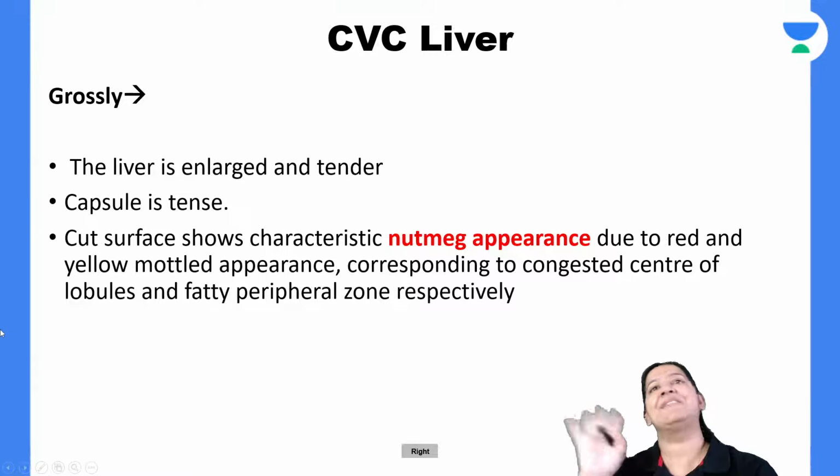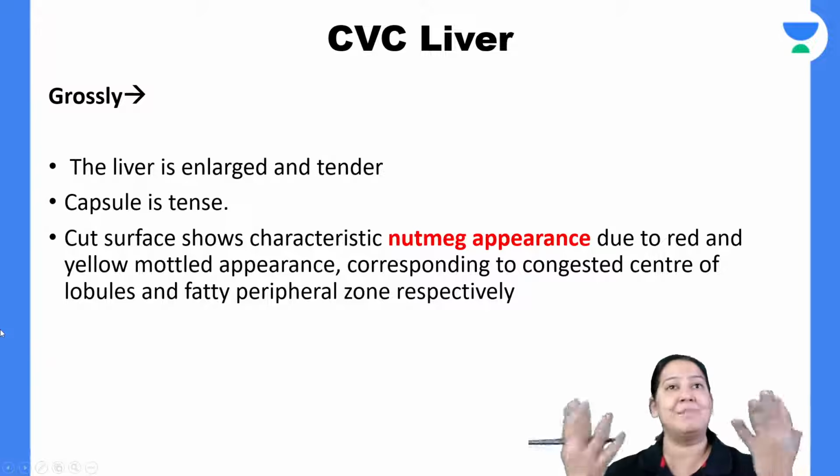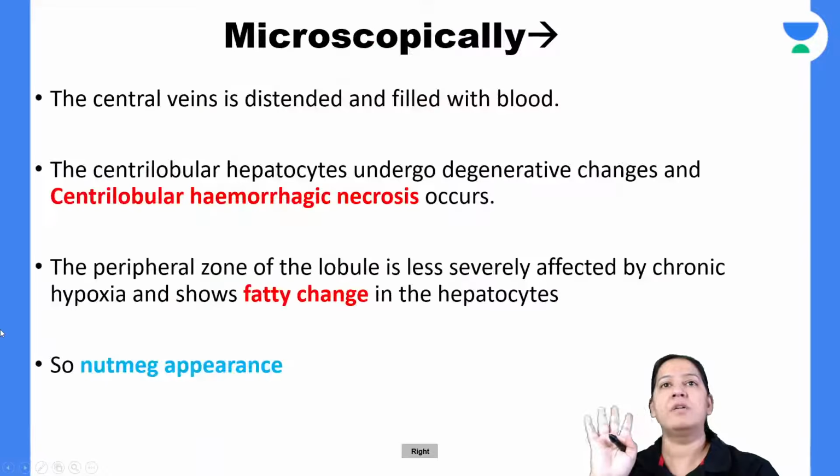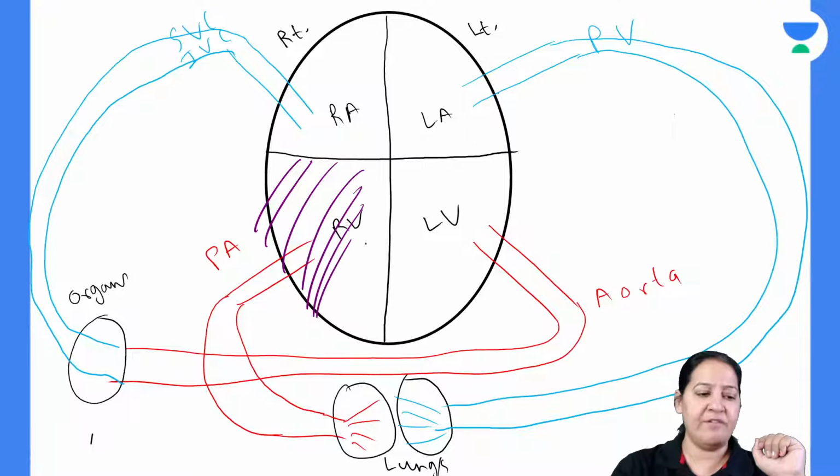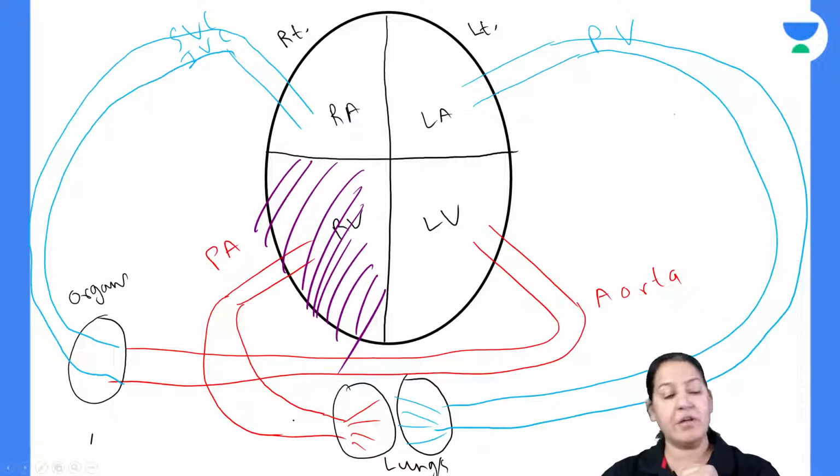So let me come to CVC liver now. That is my topic. Now you will understand it. Everyone, do the right heart failure. What will happen? Everyone do the right heart failure quickly.